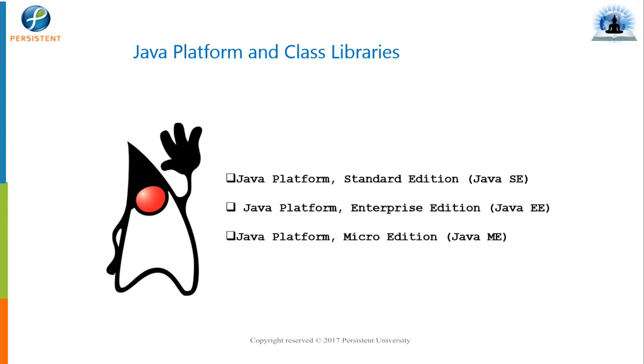If I talk about J2ME, this is for mobiles and embedded devices. Nowadays a very famous operating system, as we all know, is Android, and that again comes under the Micro Edition. So these are the main three flavors of Java. Out of that, what we are going to study is J2SE.